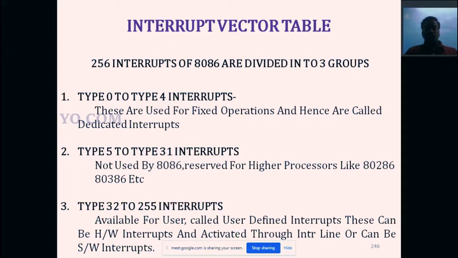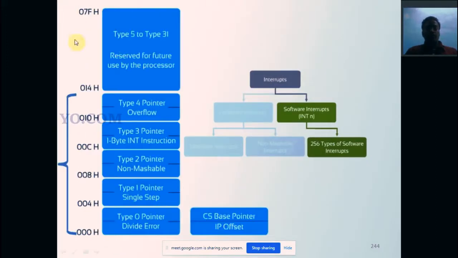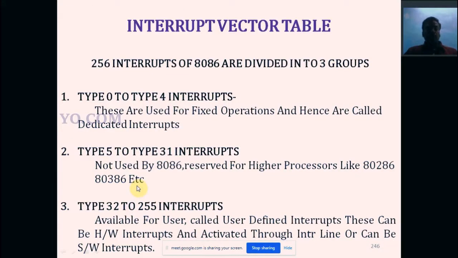These are used for fixed operations and hence are called dedicated interrupts.